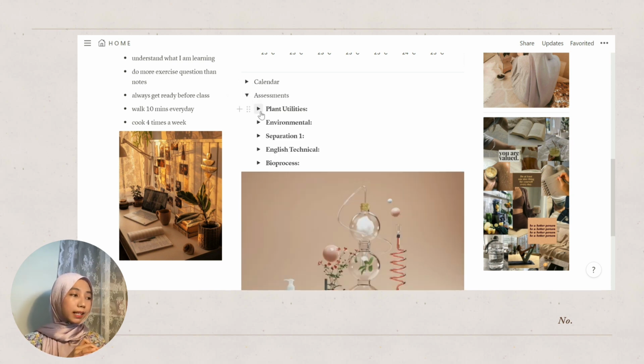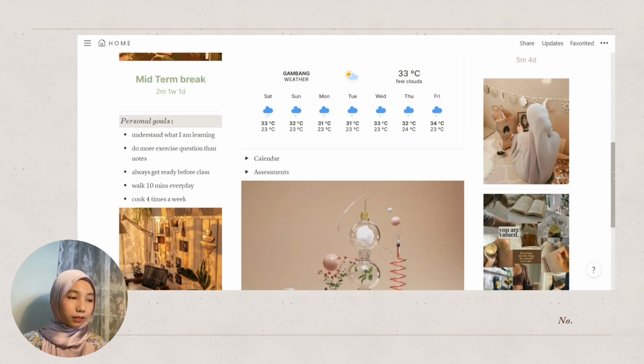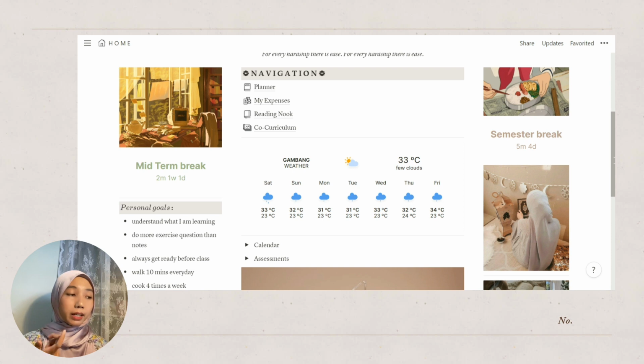Down here, I have my assessment. Basically, assessment is just where I would put whether my subjects have any final exam or any quiz, how many quizzes I have, and what the percentage is of that mini project or the assignment for my carry marks. On the far right column, I have another countdown for my semester break.